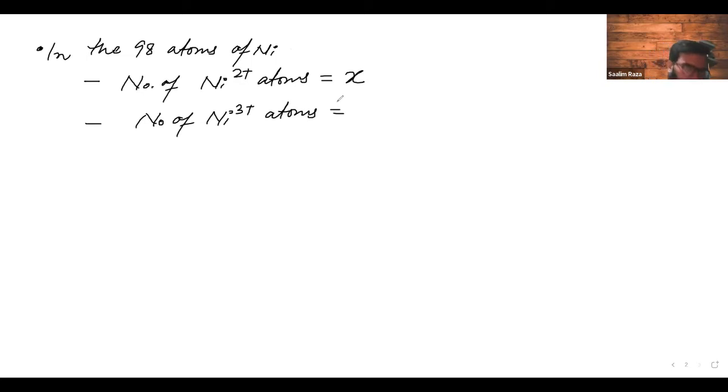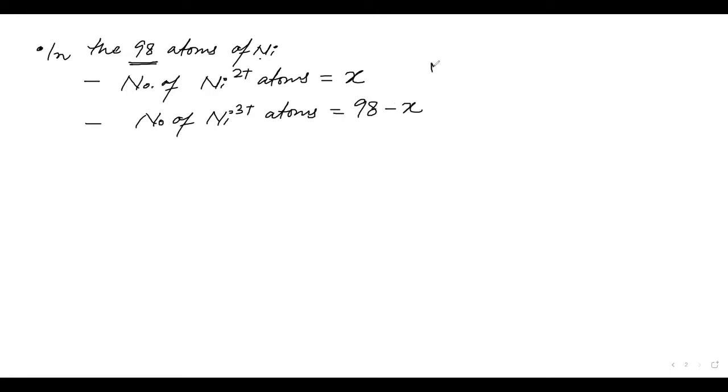See, total number of Ni atoms are 98. So the Ni3 plus atoms are, very good, 98 minus X.